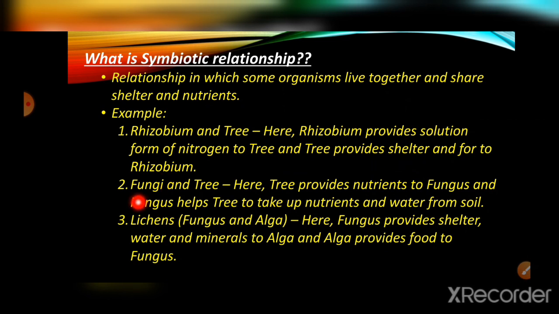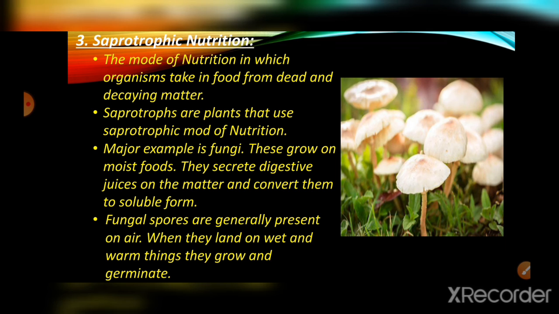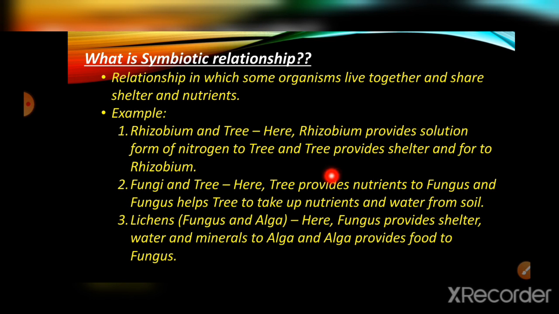Then fungi and tree. The tree provides nutrients as well as shelter to the fungus, and the fungus helps the tree take up nutrients and water. A tree usually takes up nutrients and water from the soil through roots, but certain fungi can help the tree take up nutrients and water.